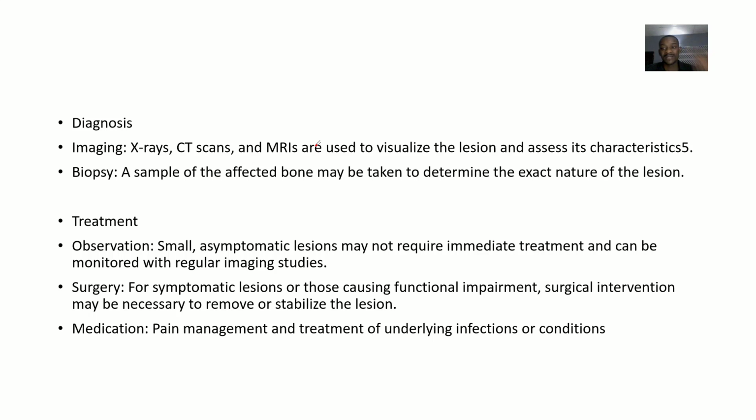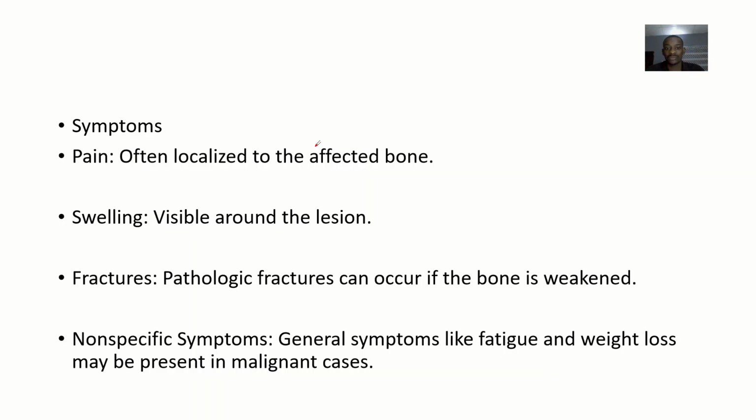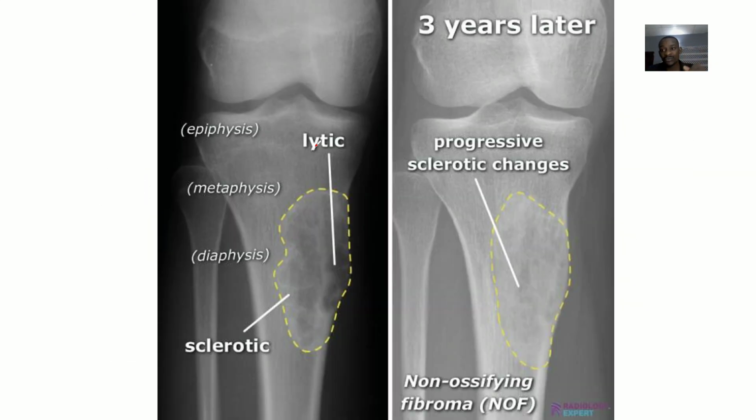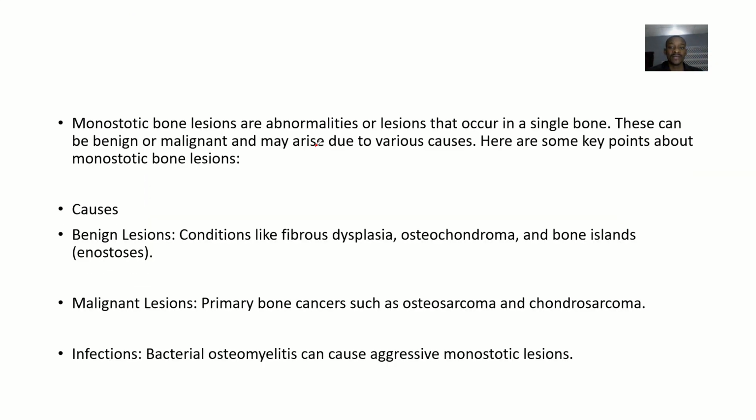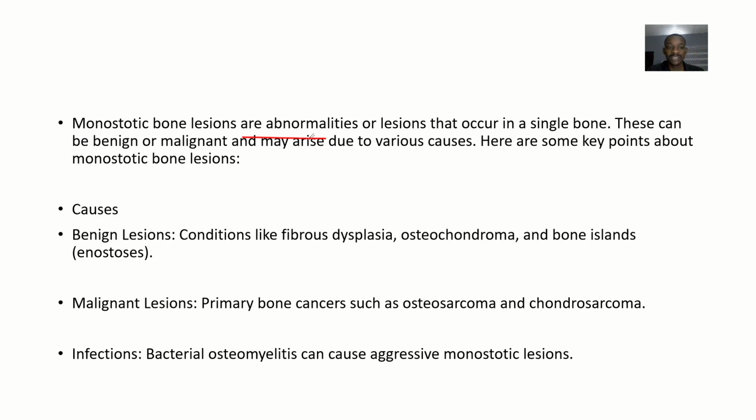For the monostotic, we'll go from the definition to the possible causes, to the symptoms, to the diagnosis and treatment. So monostotic, just affecting one bone. It could be different parts of that bone, but just one bone. So you see that monostotic lesions are abnormalities or lesions in a single bone. Here you can see that they are on different parts of the bone, but it's the same bone. You get? They can be benign or malignant, and they arise due to various causes.